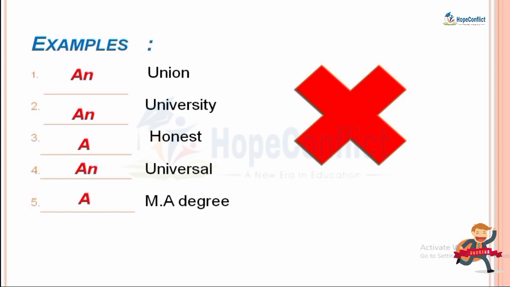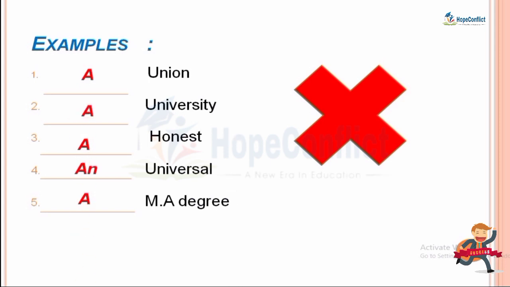Okay, what do you have to do now? In the first example, check the sound while pronouncing. While you pronounce union, what sound comes? Here, union, the sound that comes is of y, which is your consonant, not vowel. So what are you going to put here? You are going to put a. In the next example, university, which sound is coming here? The sound of y is coming, university. So you are going to put a.